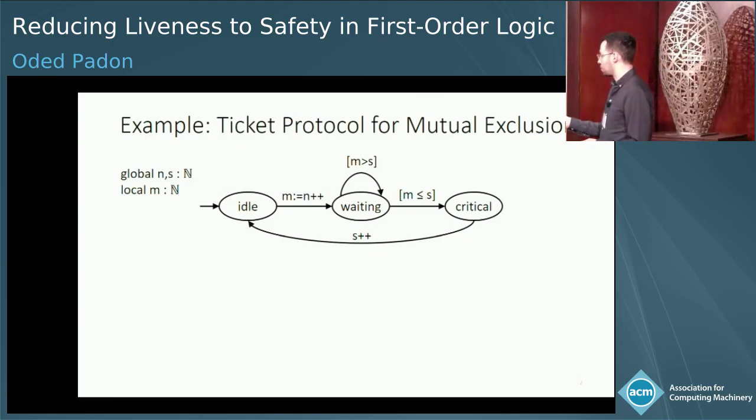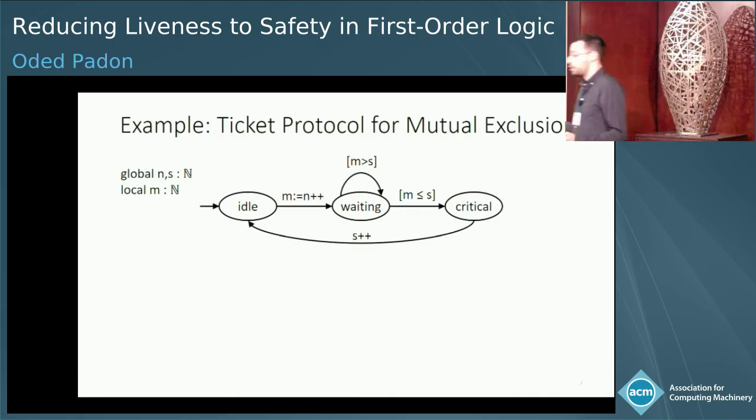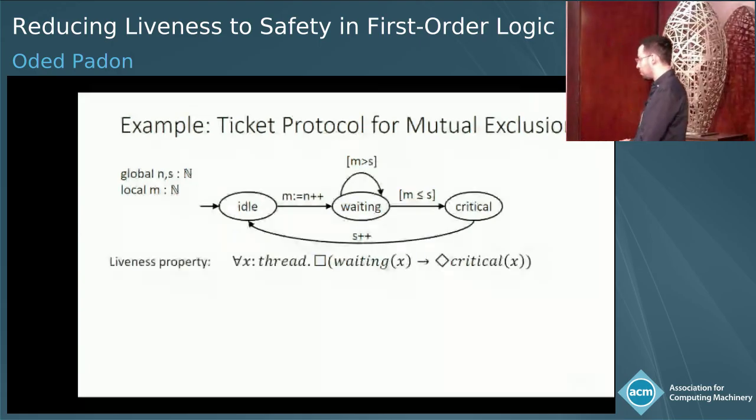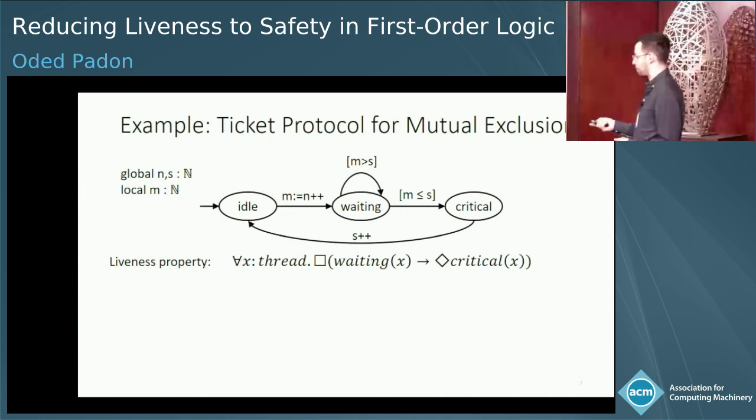If a thread wants to go into the critical section, it atomically increments n and stores its previous value in its local variable. Then it stays waiting as long as m is greater than s. And once the service number is greater or equal to m, then it goes into the critical section. And on its way out, it increments the service number so the next thread can go into the critical section. What we would like to prove about this protocol is the liveness property of non-starvation, namely that it's global for every thread.